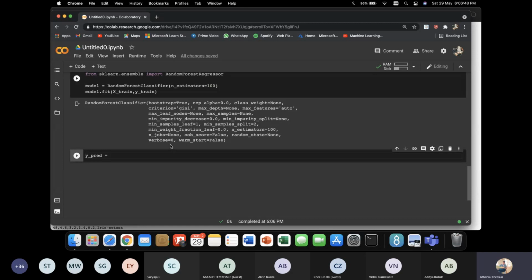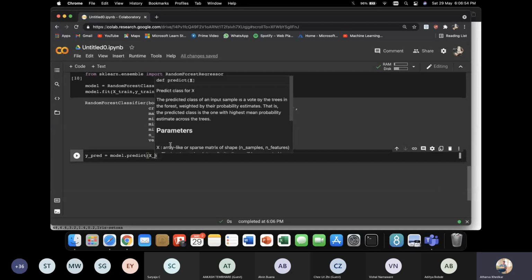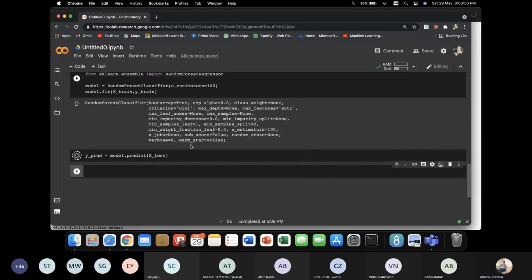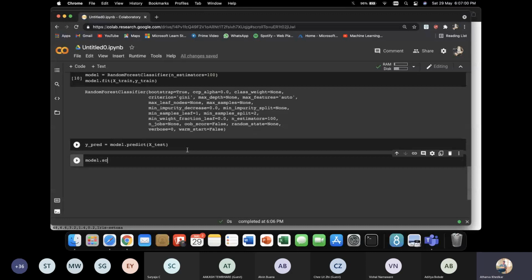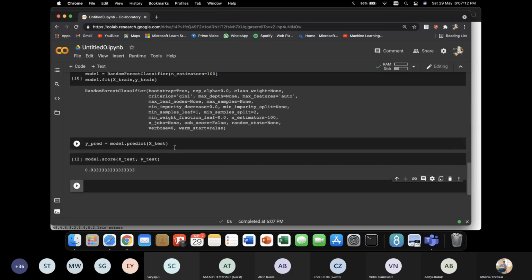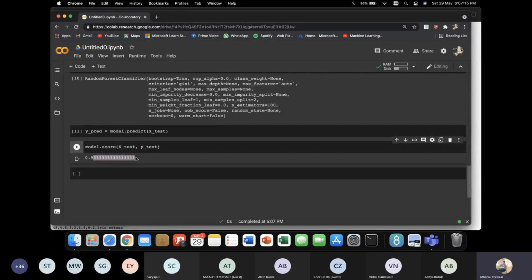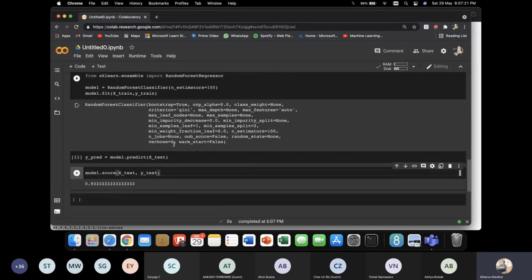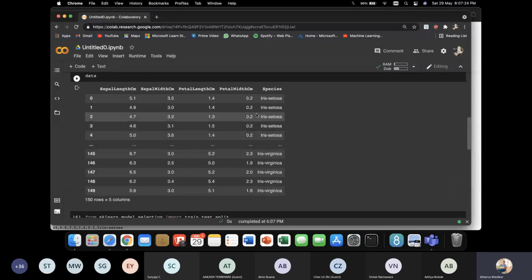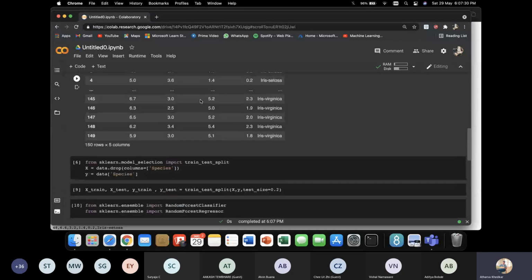Now let's see predictions. So y_pred equals model.predict, and we are going to predict on x_test. And now we can do model.score on x_test and y_test. Okay, so you got a 93% accurate model. So out of 100, 93 times the samples show a proper classification, and 93 out of 100 times it will give me the correct species based on the sepal length, sepal width, petal length and petal width.